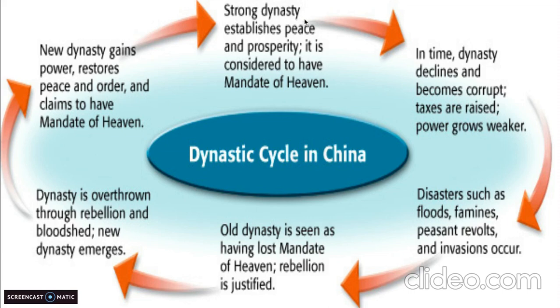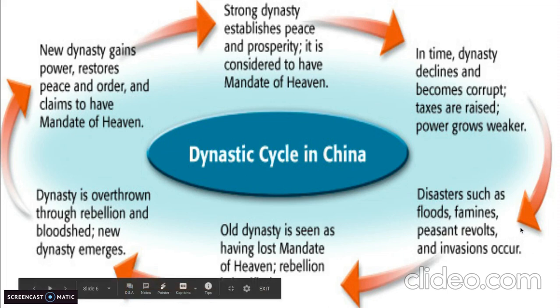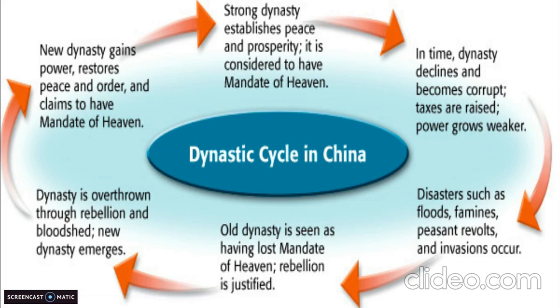And then it would eventually go, just like a cycle. The dynasty declines and becomes corrupt. Taxes are raised. Power grows weaker. And then a disaster such as a flood, a famine, peasant revolt, or invasion happens. Now, when something bad happened, like a flood or a peasant revolt or an invasion, the people would see this as a sign that the dynasty lost God's approval. The dynasty lost the mandate of heaven.